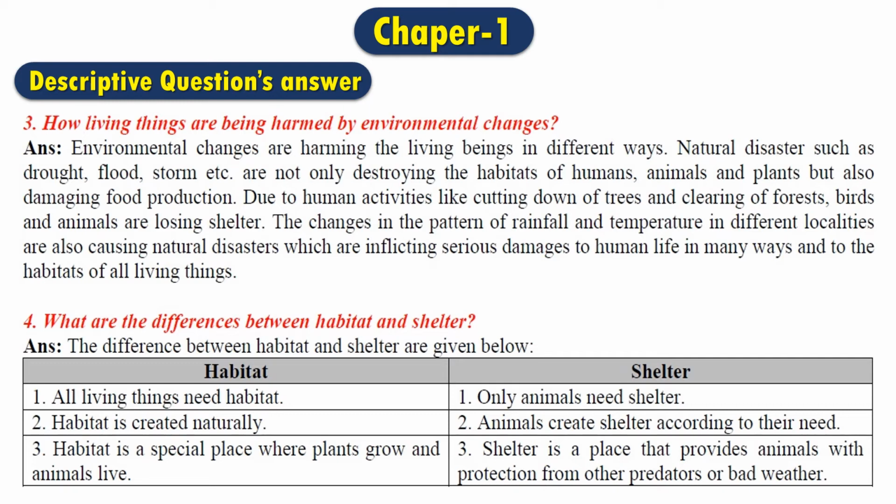In characteristic number 3, habitat is a special place where plants grow and animals live. That means in this kind of place, all the plants can live as well as the animals can live. But shelter is a place that provides animals with protection from other predators or bad weather. That means here the animals are living safely from the bad predators as well as from the bad weather. So these were the differences between habitat and shelter.